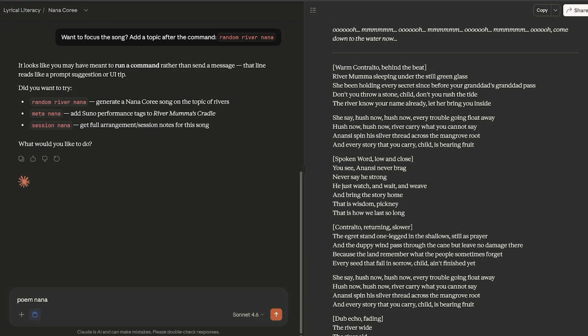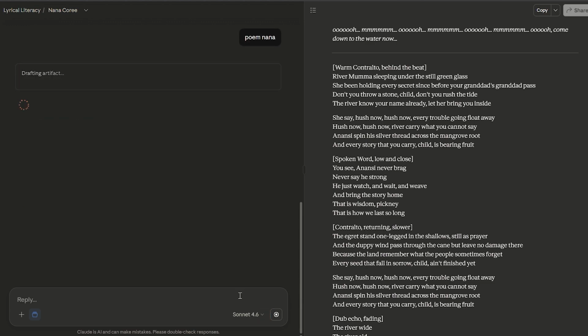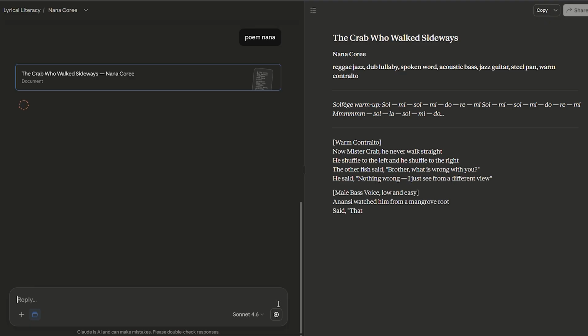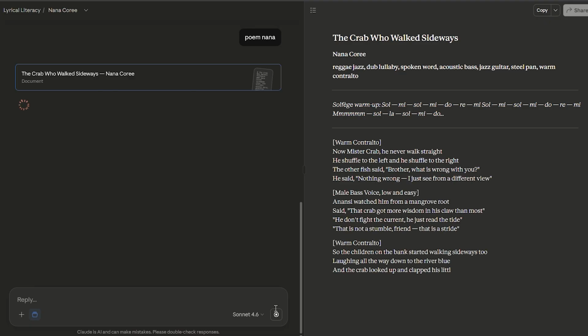Now let's walk through the core commands. Each one changes the format of what gets generated, but Nana at the end keeps the style locked. Type Poem Nana. Poem Nana is for a short, playful poem in Nana's storytelling voice, great for a younger audience or as a starting point before turning it into a full song.